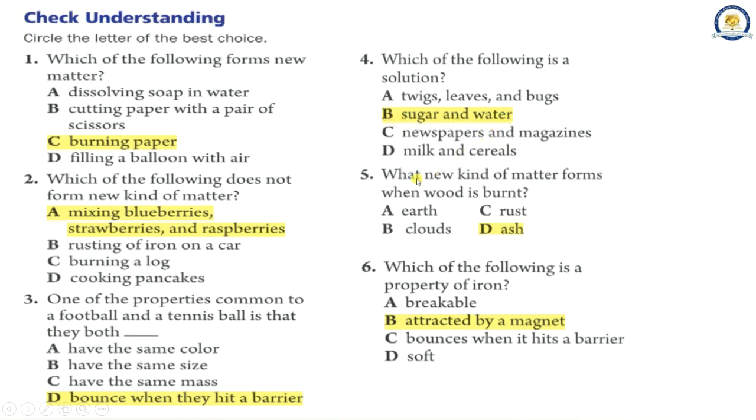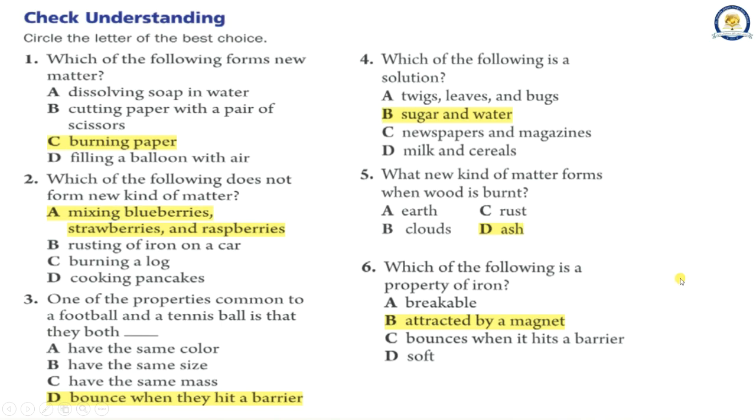Sugar and water. 5. What new kind of matter forms when wood is burnt? A. Earth. B. Clouds. C. Rust. D. Ash. The correct answer is D.